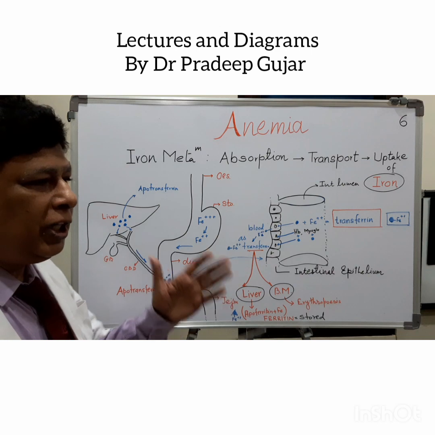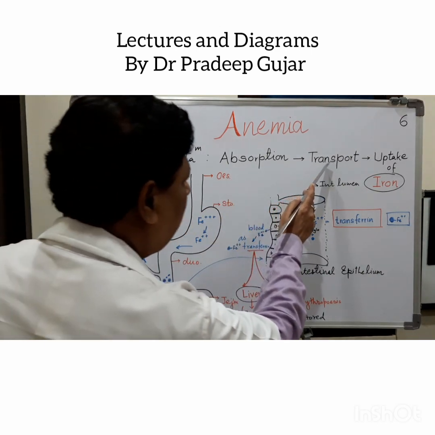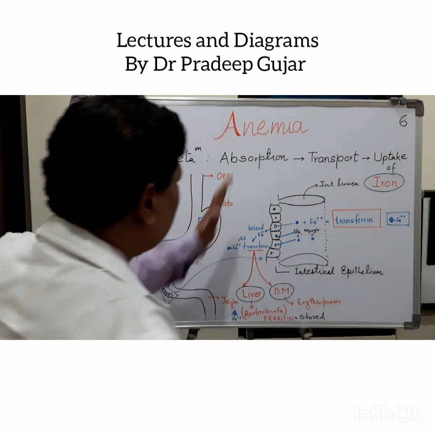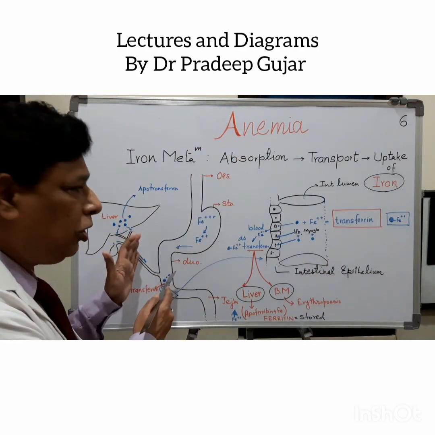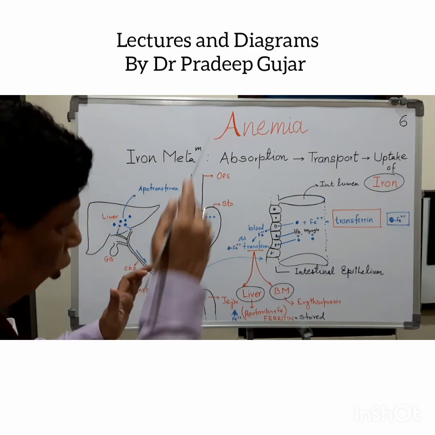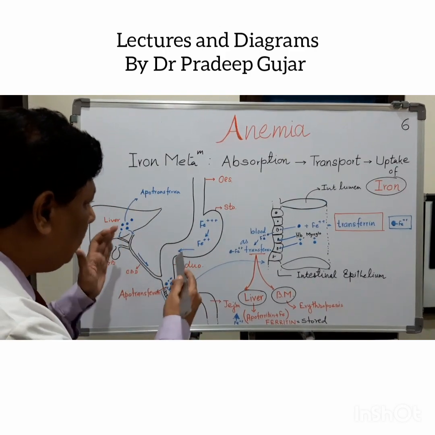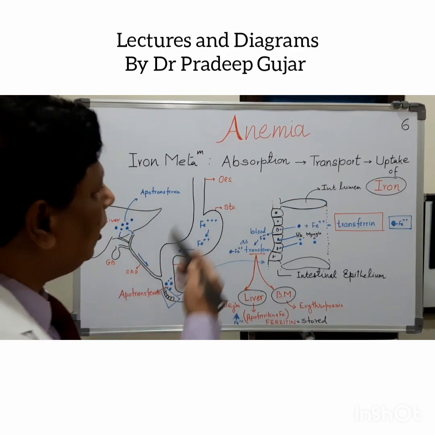Iron metabolism, what exactly do I mean? The absorption of the iron, the transport of the iron, and uptake of the iron. Absorption means absorption in the intestine. The iron has a tendency to get absorbed through the intestinal length. That is the absorption. How it takes place, I will tell you. Second is transport.